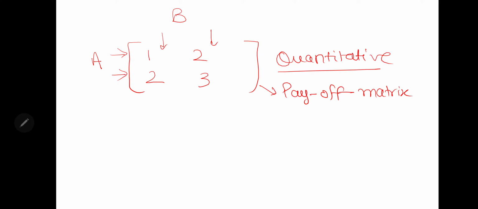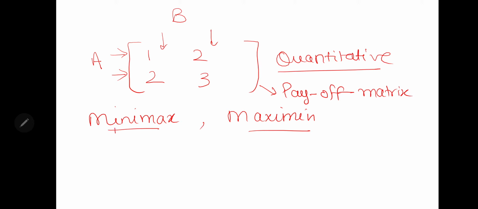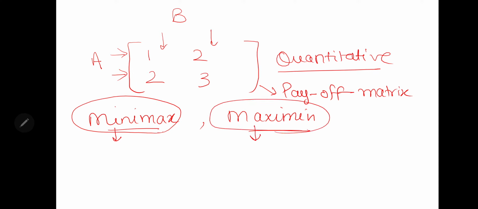So whatever our strategy is, there would be two situations, either minimax or maximin. As the name suggests, there are two principles. This is the minimum value of the maximum points, and this is the maximum value of the minimum values. Now, what does it mean? Let's say we have a person A. Let me tell you with the help of an example.